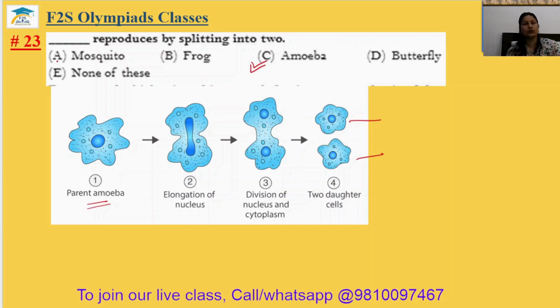In the mosquito, there is a life cycle of 4 stages. In the frog, there is a 3 stage life cycle, that is your egg, tadpole, and then frog. In the butterfly also, there are eggs, then larva, pupa, and then butterfly. So this splitting process is in the amoeba. The 23rd answer will be your option C.